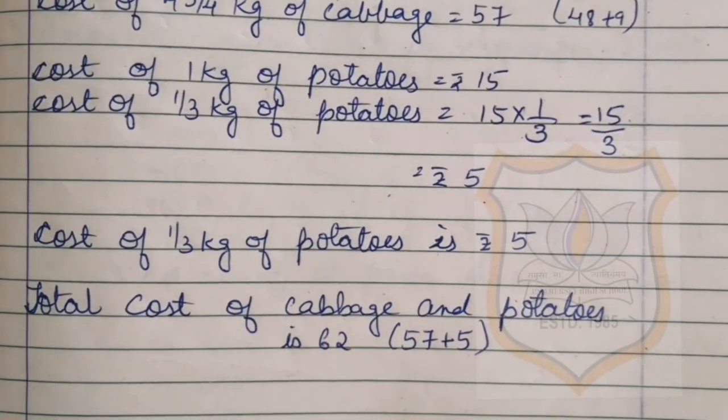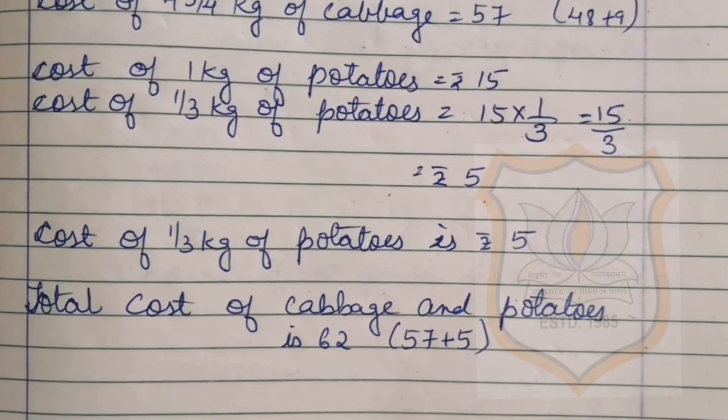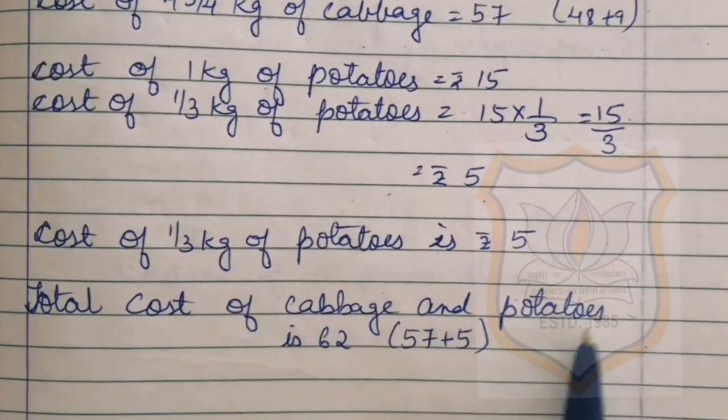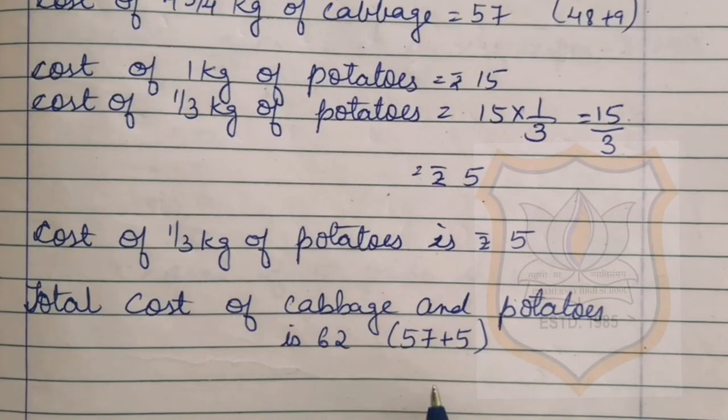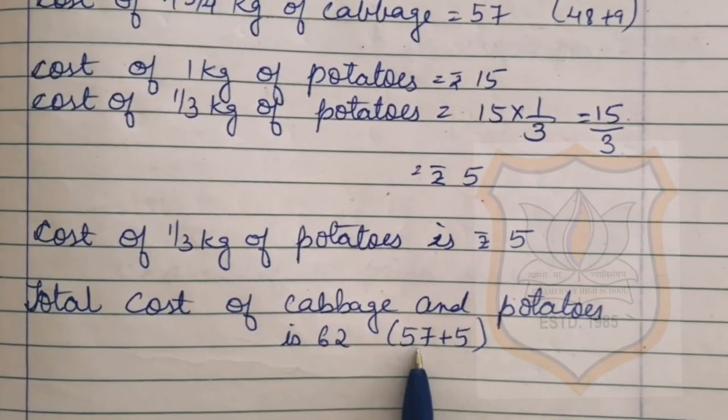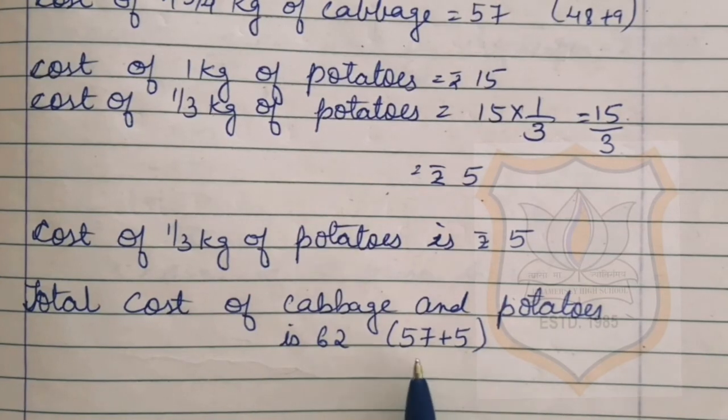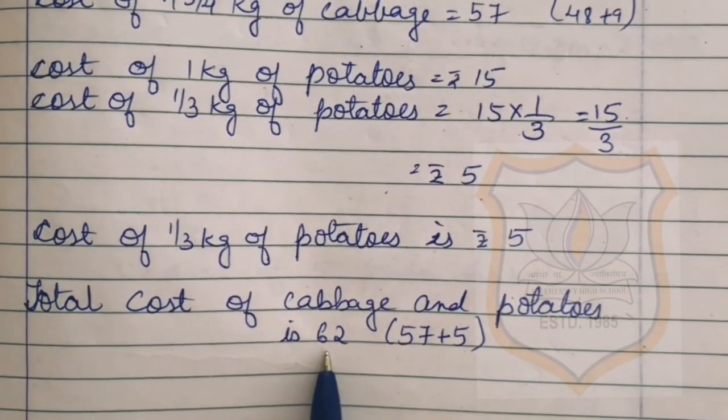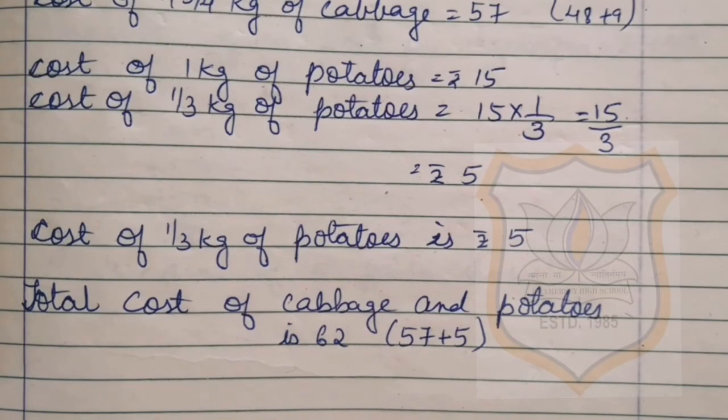Now we have to find out the total cost of cabbage and potatoes. So the total cost of cabbage and potatoes is 62, as we have found out earlier that the cost of cabbage was 57 and the cost of potatoes was 5. By adding 57 and 5 we will get 62. Students, try to solve sum number 8 of question number 13 by yourself.